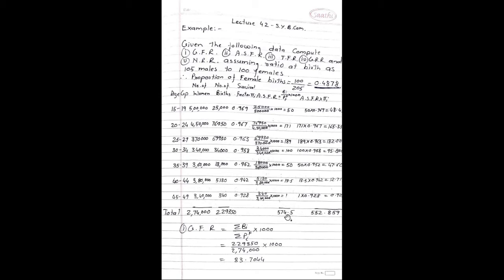And ASFR into pi I total becomes 48.43 plus 165.35 plus 182 plus 95.80 plus 47.60 plus 12.71 plus 0.928. So total becomes 552.859. So first factor which we want to calculate is GFR.